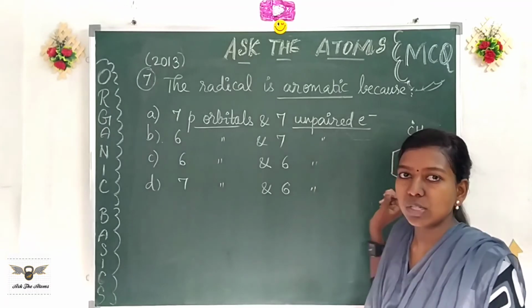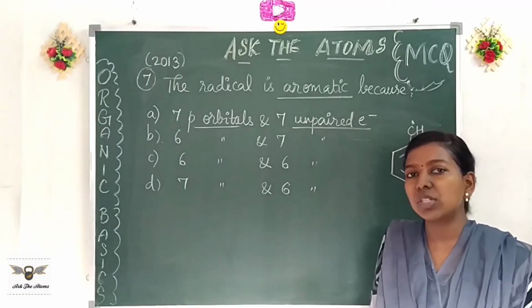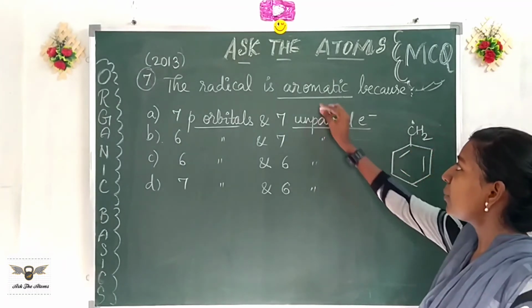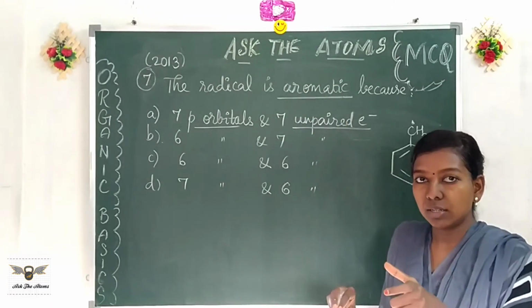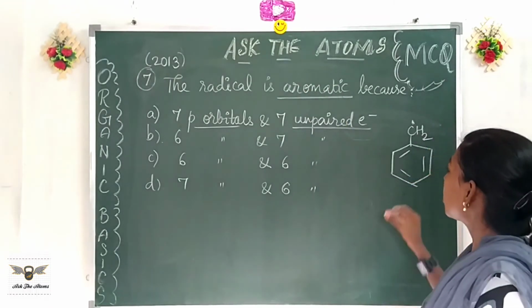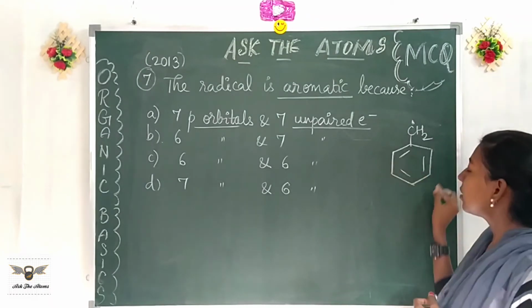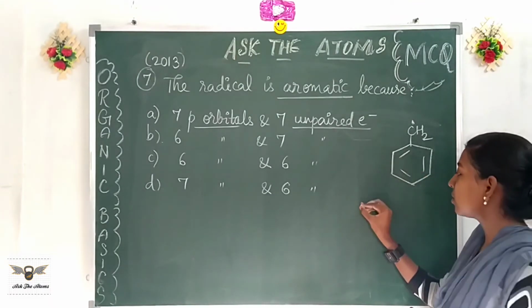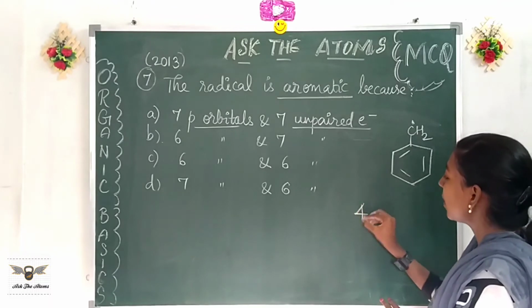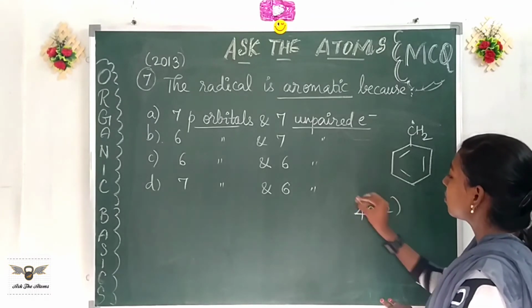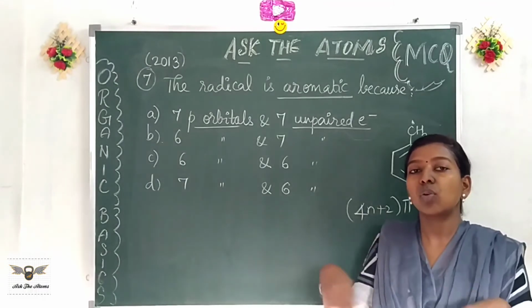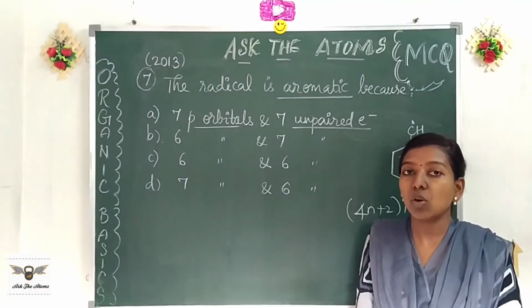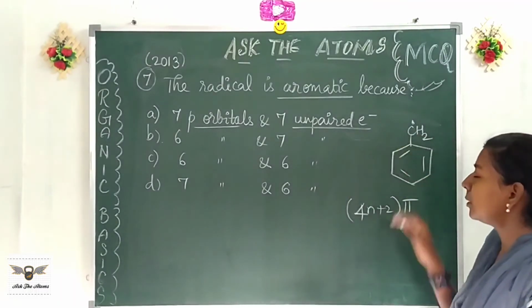This is a radical, of course it is stable, but there is no question about the stability of the radical. The question is only plainly about aromaticity, so note the exact word asked for in the question. Aromaticity is because of Huckel's rule, 4n plus 2 pi electrons in the ring. The ring should be planar, cyclic, and the electrons should be delocalized. There should be a conjugated system. So all of them are here.